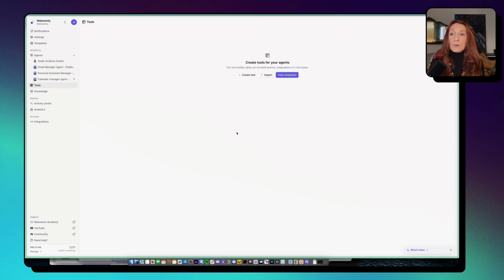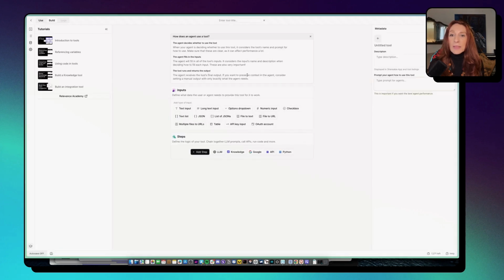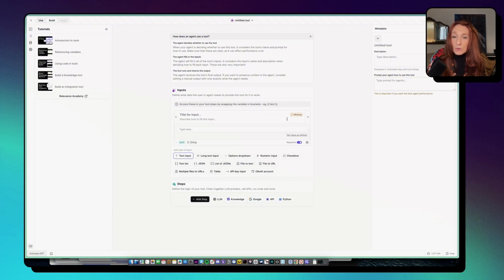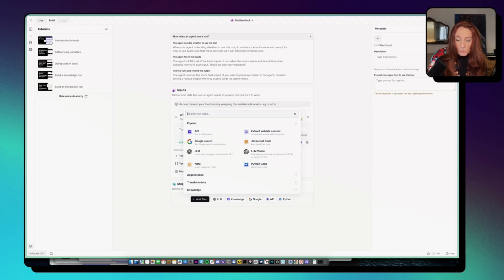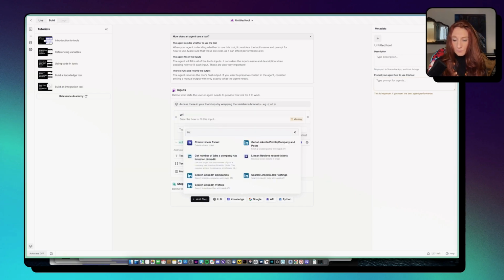So I create a new tool and I create it from scratch. And here I need an input, which is a text input. It will be the LinkedIn URL of the person we are searching for. So we are going to put here URL. Okay, and here we rename it to URL. Okay, and then we add a step, and this is where we search for LinkedIn. And so we have this one, get a LinkedIn profile, companies, and post.